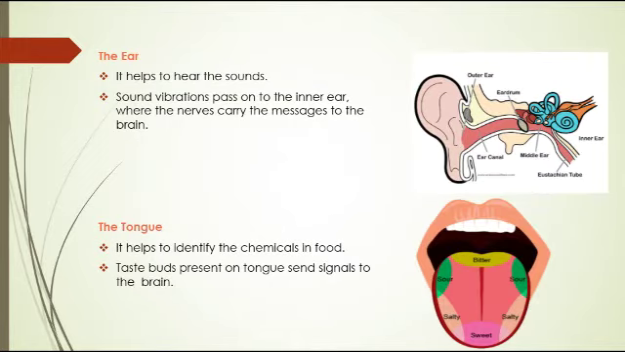The ear helps to hear the sounds and the sound vibrations pass on to the inner ear where the nerves carry the messages to the brain. The structure of the ear is briefly explained in the picture. And the tongue helps to identify the chemicals in food. There are taste buds present on the tongue that send signals to the brain.